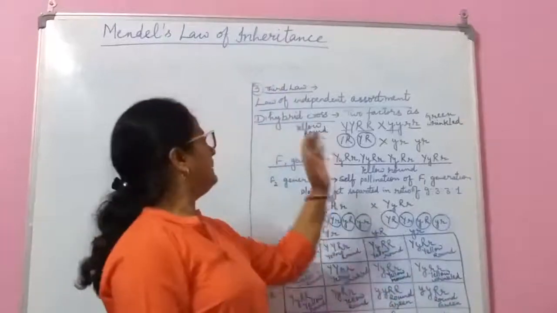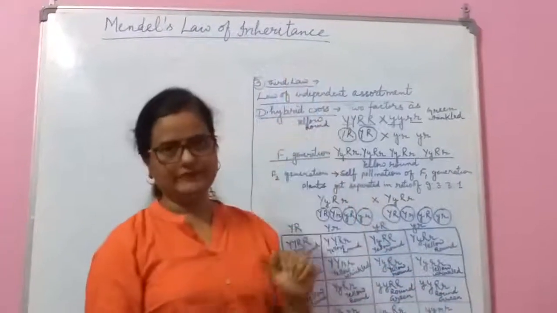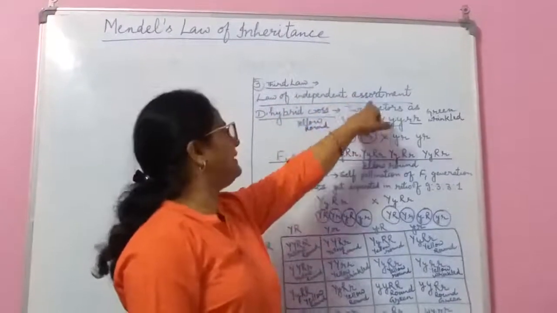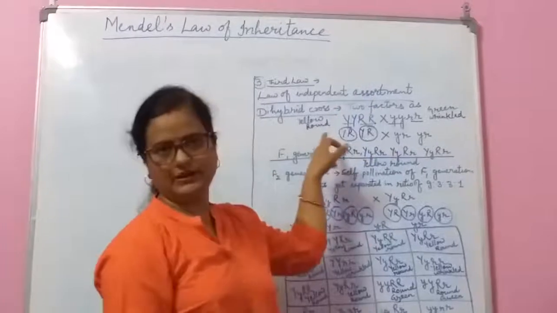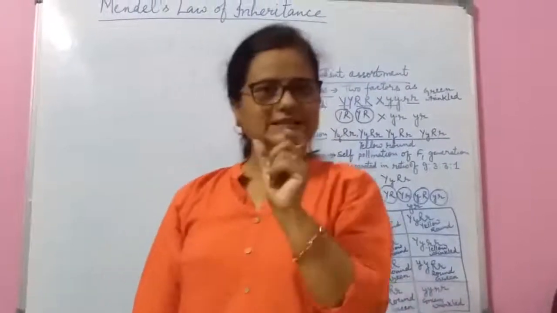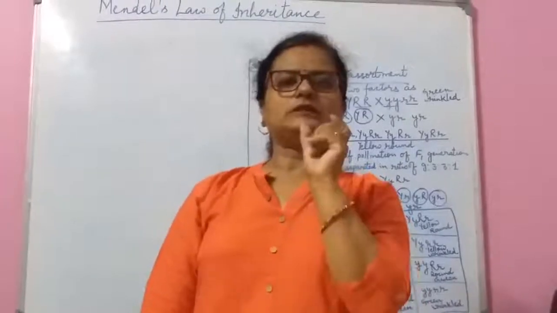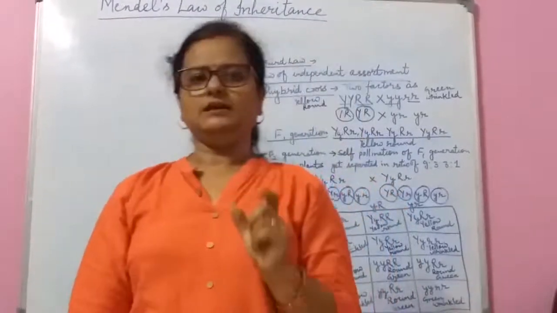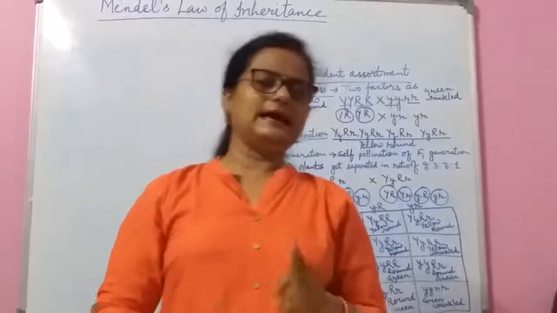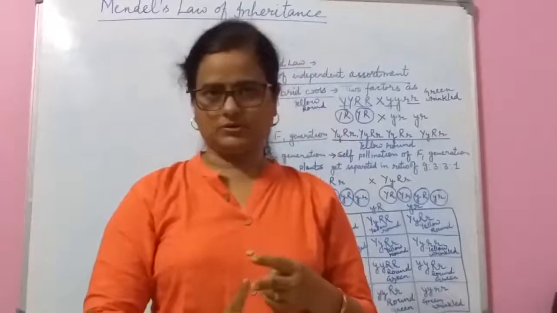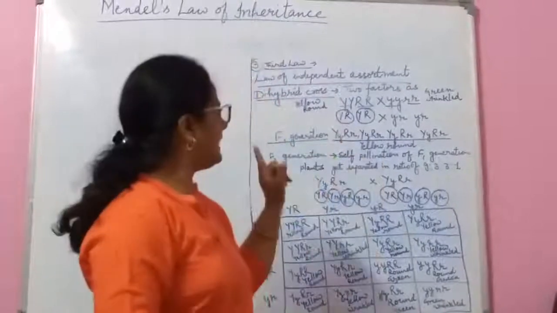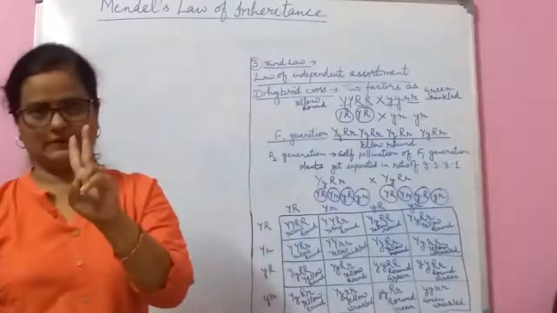Now, come to the third law of Mendel's law of inheritance. The name of this law is the law of independent assortment, or the dihybrid cross of inheritance. Why this name? Because for this crossing, Mendel took two characters of the plants. Just as in the first monohybrid cross, he had taken only one character, the length of the plant, but in this, he had taken two characters of the plant.